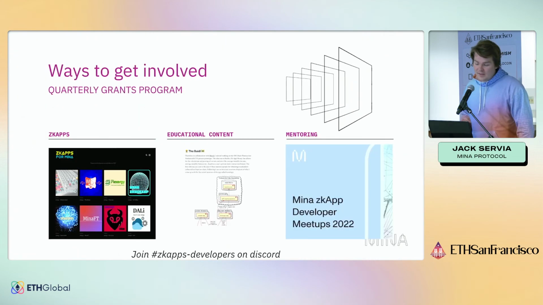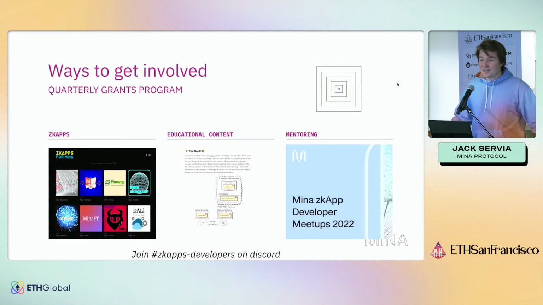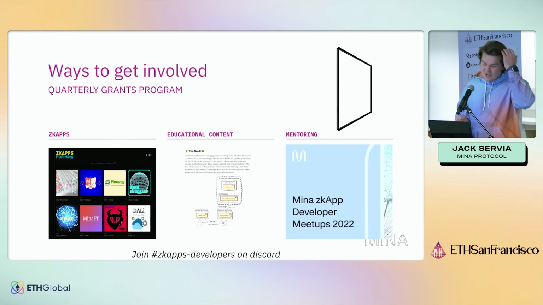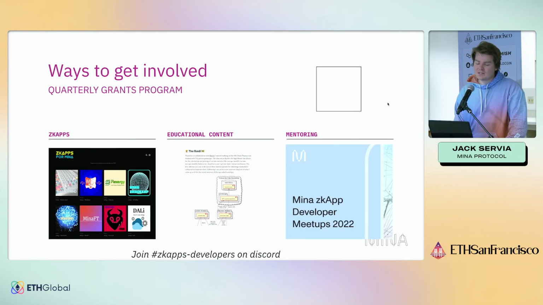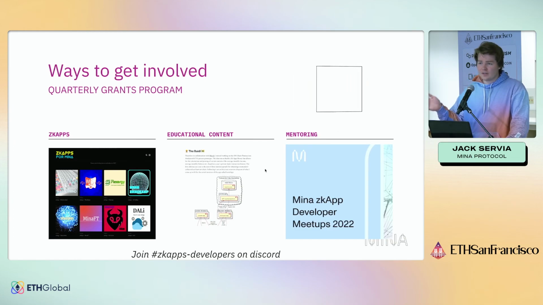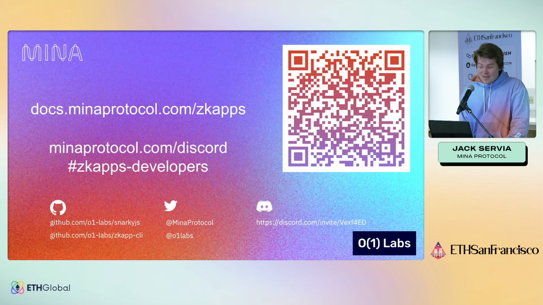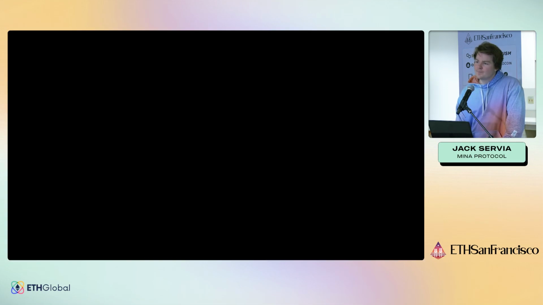Ways that you can get involved with the community: building zkApps, that's a good thing. You can make educational content, or you can do mentoring, like hanging out in Discord. Mina Foundation has quarterly grants that are backwards looking. So if you do something cool, maybe in 2 months they'll give you money or something like that. And then finally, these are our social media pages. Here's the Discord. Here's the link to our docs, and you should definitely join the zkApp developers channel on our Discord.